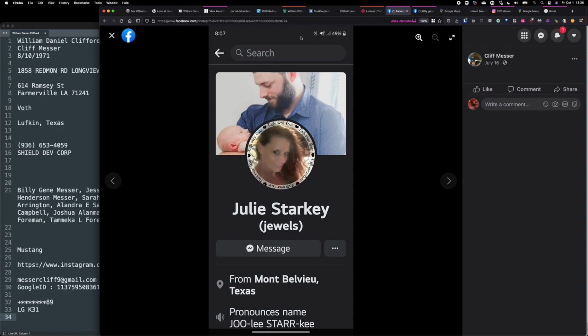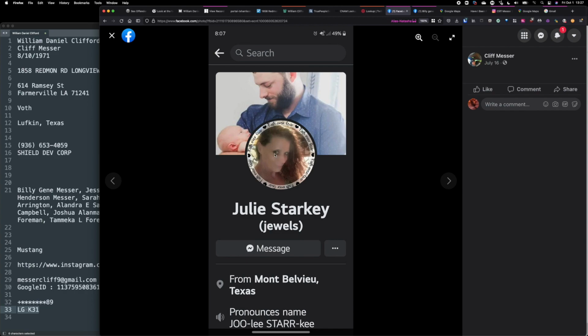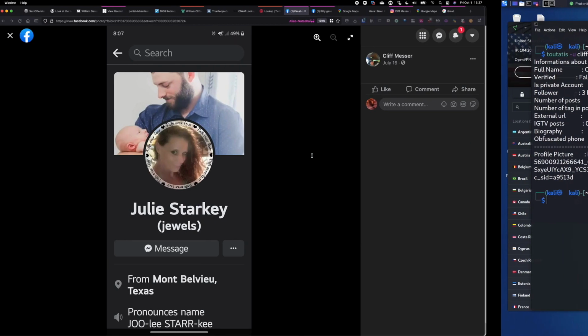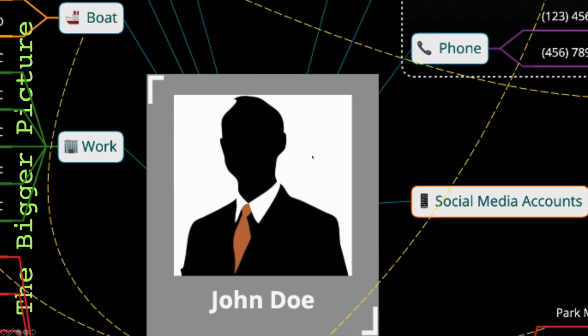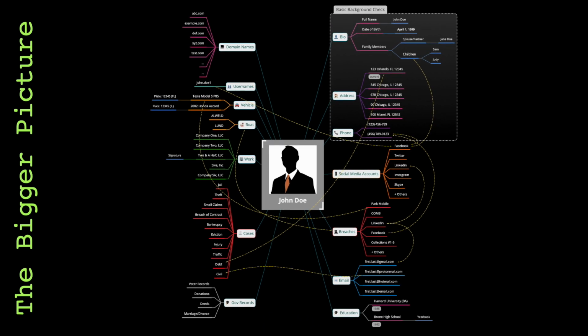This doesn't look like an iPhone, and it also doesn't tell you the mobile phone provider, but it does give you an idea that this is likely Android, and this LG K31 kind of confirmed that, and it's putting two and two together. At the end of the day, you keep pivoting until you find the information you are looking for. And we want to be eventually in a place where we've tried all different avenues and we start piecing the puzzles together. We pivot, we keep pivoting, and then one piece of information leads to the other,